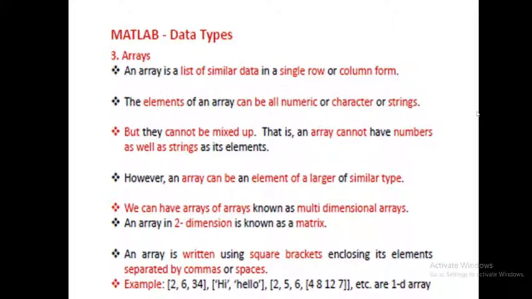Sir, along with this array there are 2, 5, and 6, which are only numeric constants, right? The 4, 8, 12, and 7 is an array in itself, whereas 2, 5, and 6 are numerics. So how is it possible? These are all numerical values, so it will be accepted.